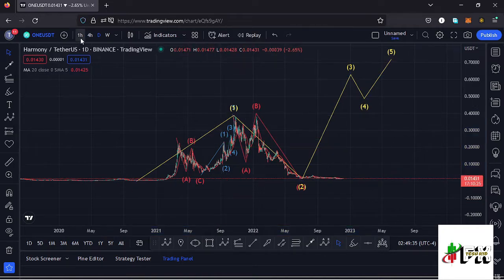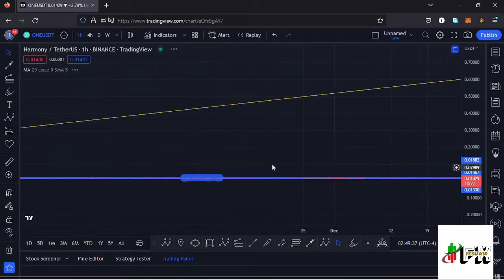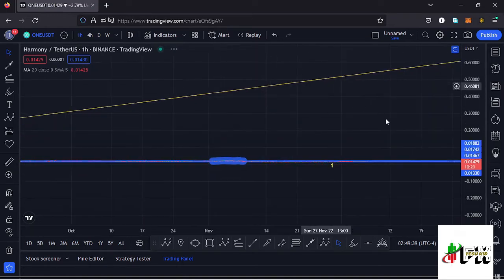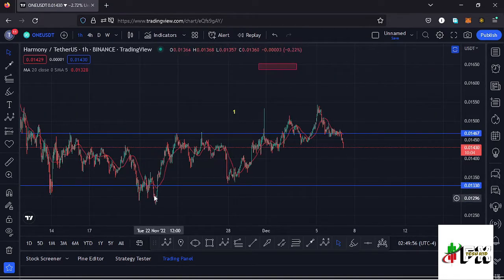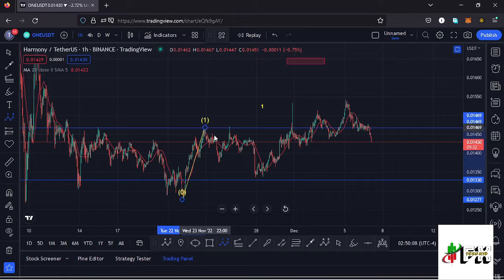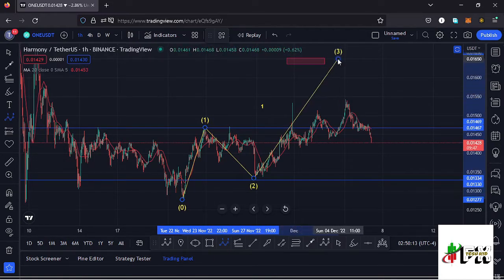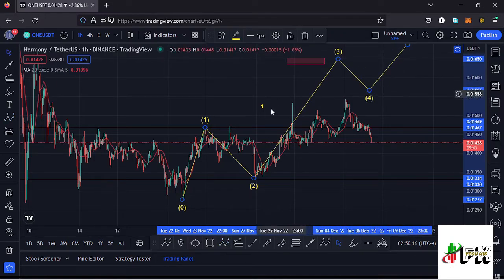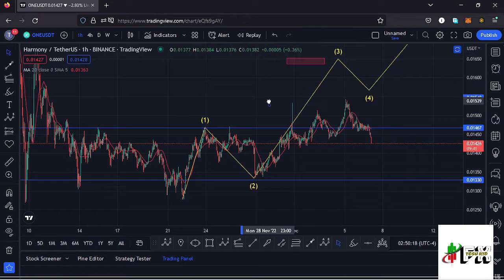And jumping to the 1 hour chart for further analysis and also give you the short-term scenarios that I expect to play out. Here on the 1 hour chart, you can see after making our low at around the $0.012 mark, we have been seeing a very nice bounce to the upper side in a movement that I believe has been obeying the Elliott wave structures, and I can have my Elliott wave structure having that as the first wave to the upper side. Then we have seen a wave 2, then I'm expecting this wave 3 to the upper side, then expect a wave 4, then continue pushing even higher in the formation of a wave 5 to complete a higher Elliott wave count 1 to the upper side.